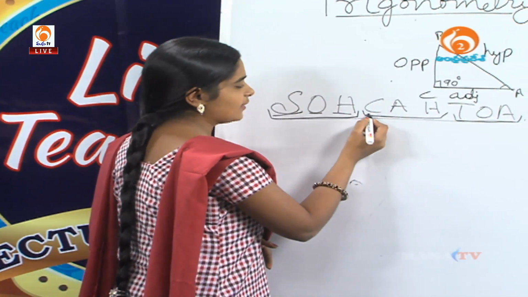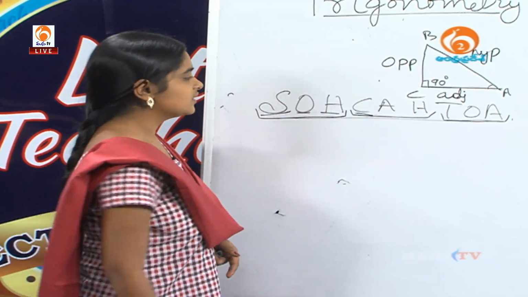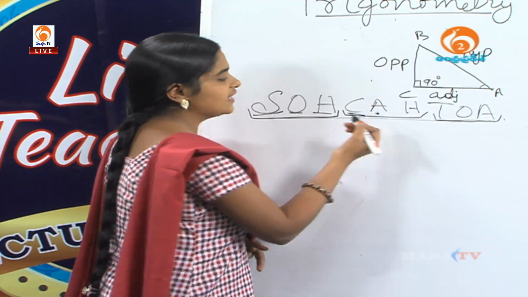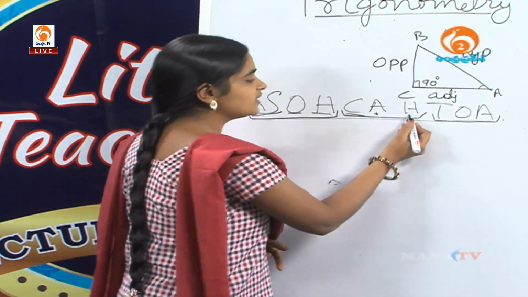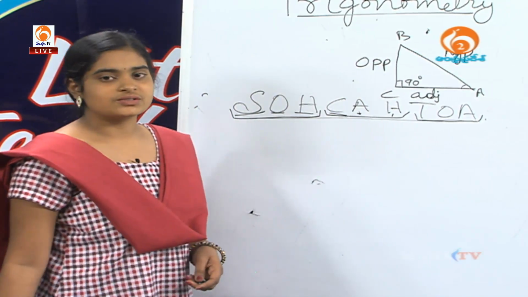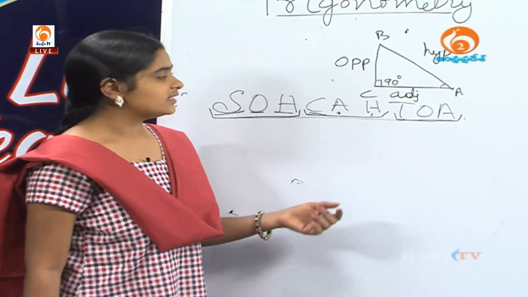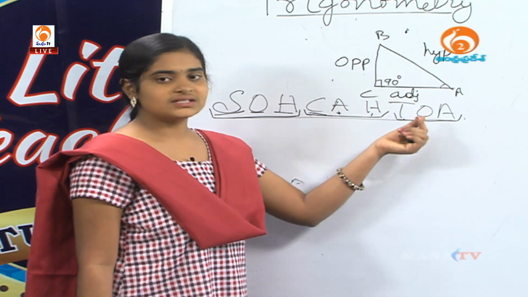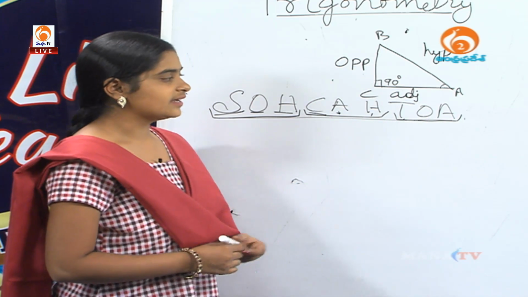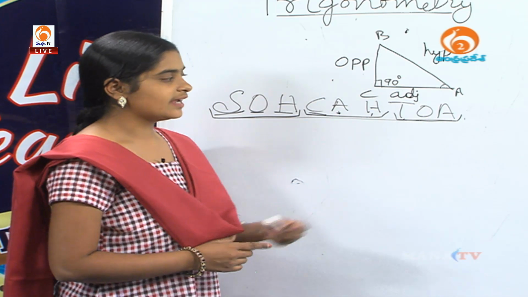In this term C means cos, A means adjacent side and H means hypotenuse. And in this term T means tan, O means opposite and A means adjacent side.